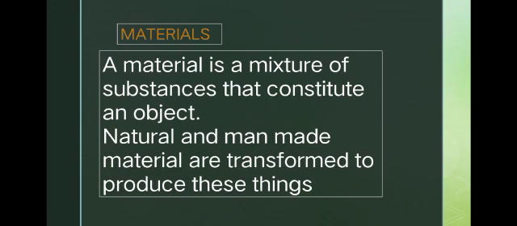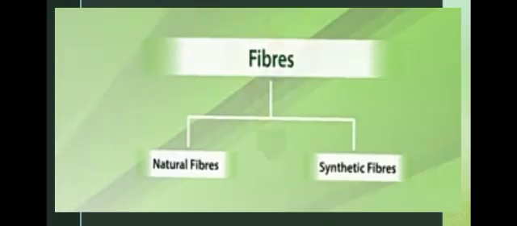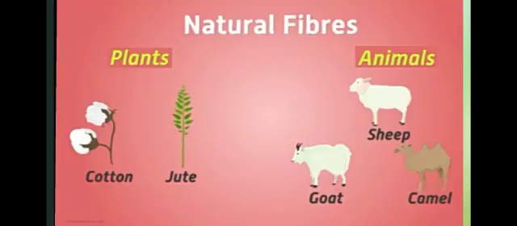Okay, next topic we are going to recall fibers. A fiber is a thin thread of natural or artificial substance. It is used to make clothes with the help of power looms or weaving machines. The fibers are divided into two types: natural fibers and synthetic fibers. Today we are going to discuss natural fibers first.